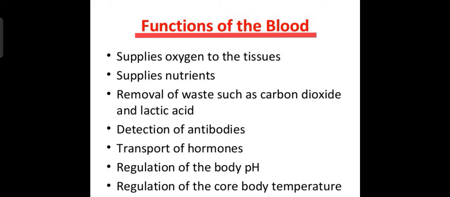So now, what are the functions of the blood? Can you guess those things? Supplies oxygen to the tissues. It supplies nutrients. It removes waste such as carbon dioxide and lactic acid. Lactic acid is formed through the digestion of cells. Detection of antibodies. Transport of hormones. Regulation of the body pH. Regulation of the core body temperature.